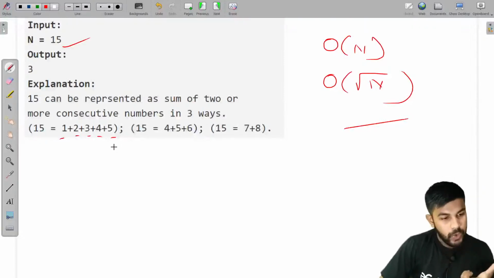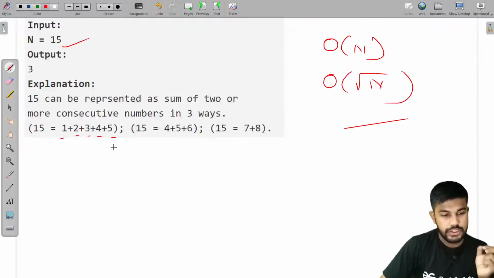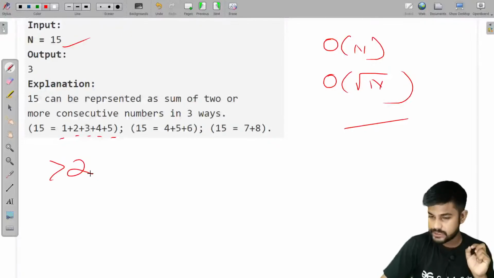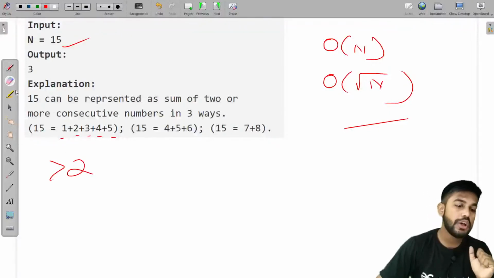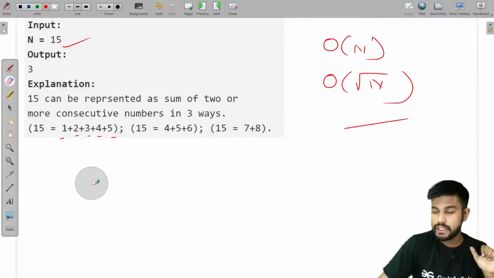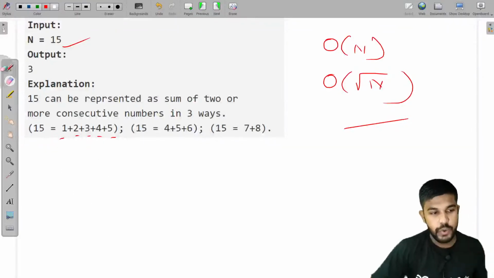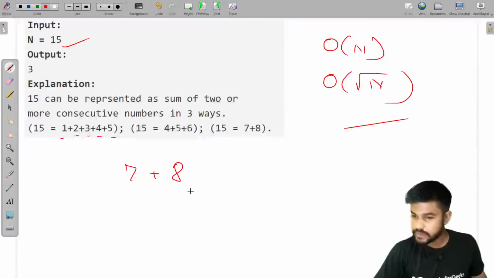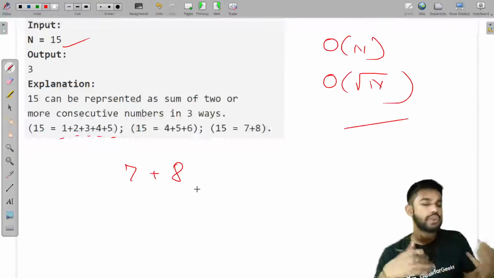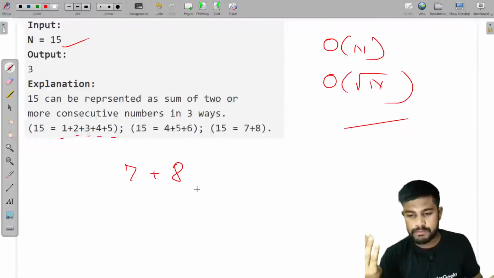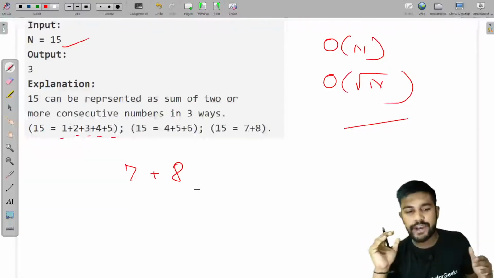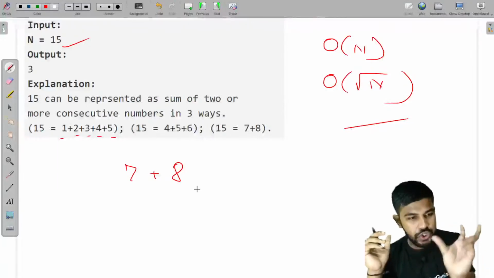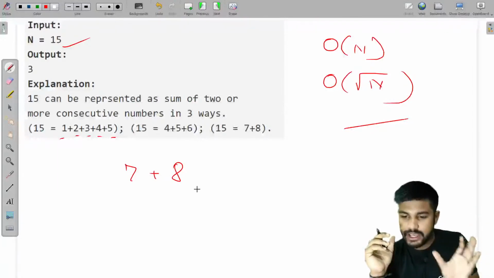The numbers in the sequence should be at least 2 in count, so we know that we can't use 15 here. Suppose this is 7 plus 8 itself. Now do this for 3-4 more numbers and you would see this fact that for a particular length of sequence it is the same itself.